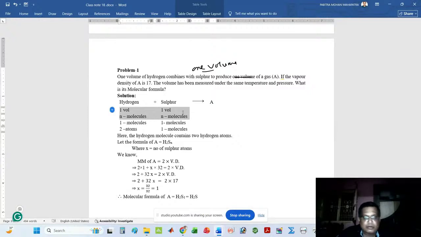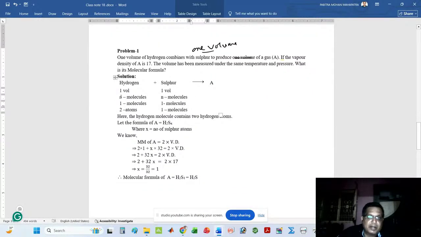Equal volumes of hydrogen and sulfur are given, so as per Avogadro's hypothesis I have written n molecules. I can also write m molecules or x molecules as your choice.